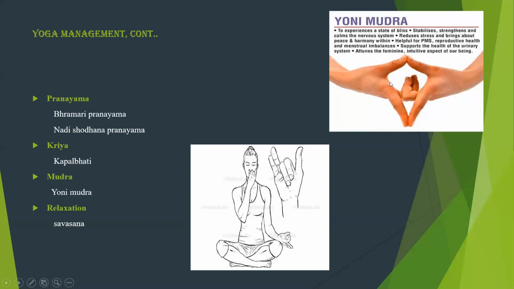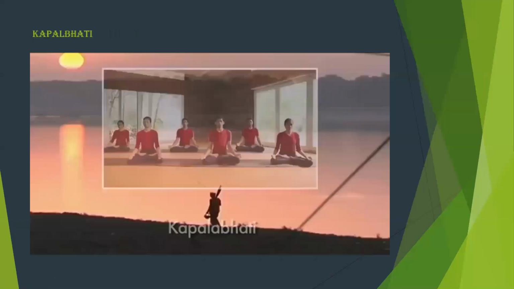The benefit of this mudra is that it makes you feel more calm, composed, and peaceful, and it stabilizes even your mind. This mudra has an impact on reproductive health and menstrual imbalances. As PCOS is concerned with the imbalance between hormones and menstrual disturbances, this mudra is indicated in PCOS. Next comes relaxation in Savasana. Savasana is the normal supine position. So the woman can relax in the Savasana position. So that's it about yoga management.